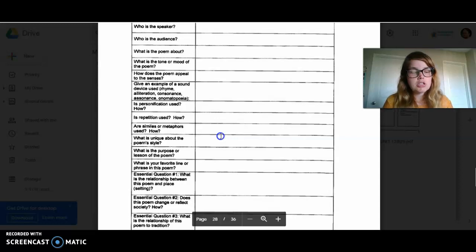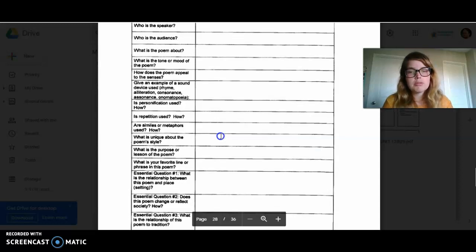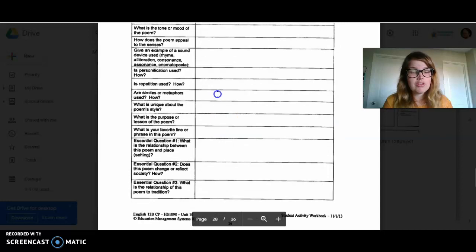Is repetition used? If so, how? Are similes and metaphors used? If so, how? I know there's very little space here. If you want to write on the back of this page, or on a separate page, you totally can.